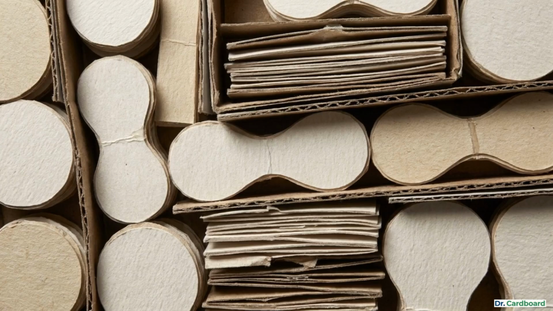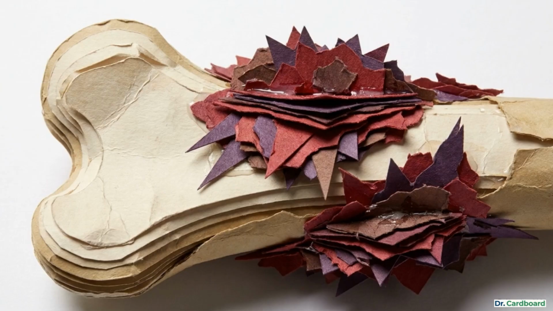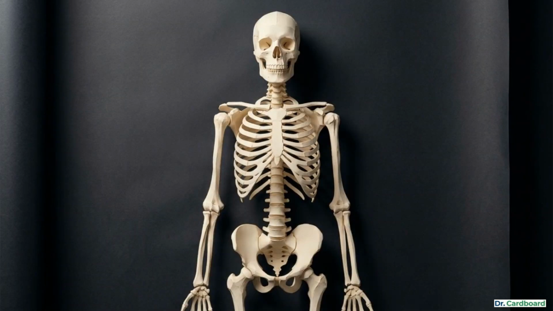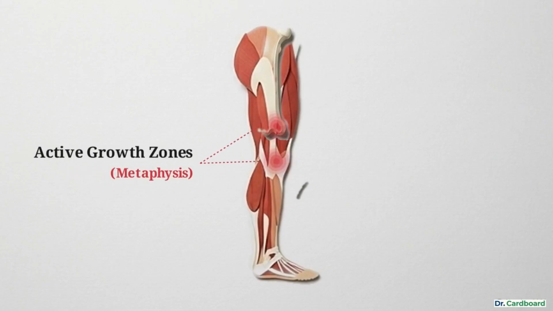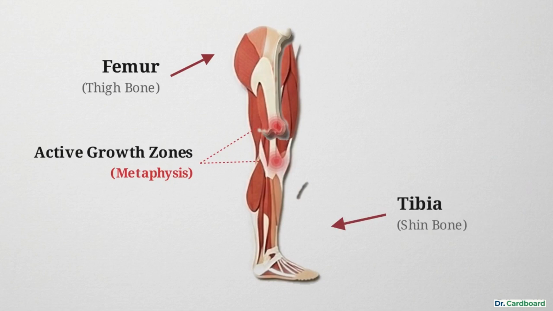Osteosarcoma relies on high cellular turnover, whether driven by an adolescent growth spurt or bone repair mechanisms of older adults. The disease exploits periods of intense skeletal remodeling. This exploitation usually begins in the metaphysis. These are the active, rapidly growing zones located near the ends of long bones, most commonly the femur in the thigh and the tibia in the lower leg.